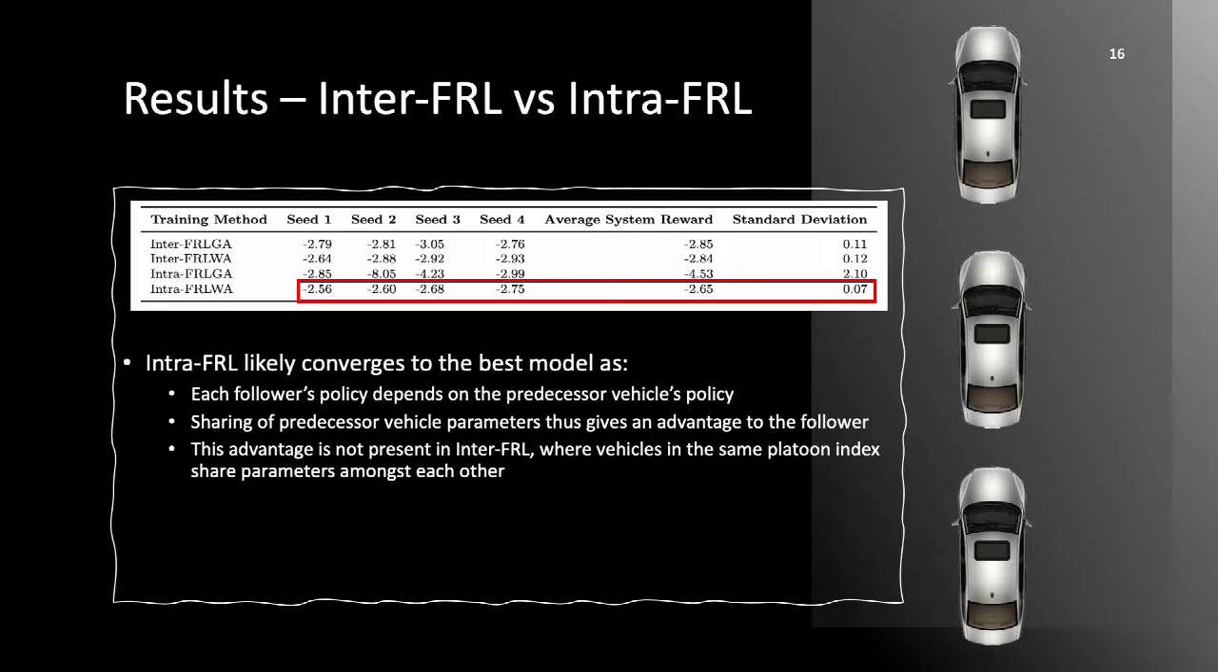This is because each follower's policy depends on the predecessor vehicle's policy. Thus, the sharing of the predecessor vehicle parameters gives an advantage to the following vehicle. This advantage is not present in Inter-FRL, where vehicles in the same platoon index share parameters amongst each other.